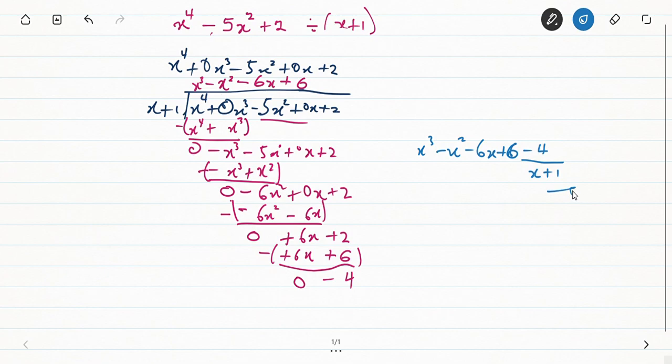Now, because we are having a remainder here, it means that this x plus 1 is not a true factor of this. Okay, it's not a true factor. But if the remainder was 0, then it is a true factor.